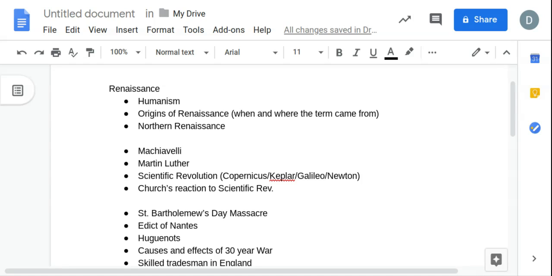Machiavelli, of course. We've done some work on Machiavelli. You need to know kind of his background, his views on the world, and of course, The Prince. Martin Luther and the Reformation is a must know.